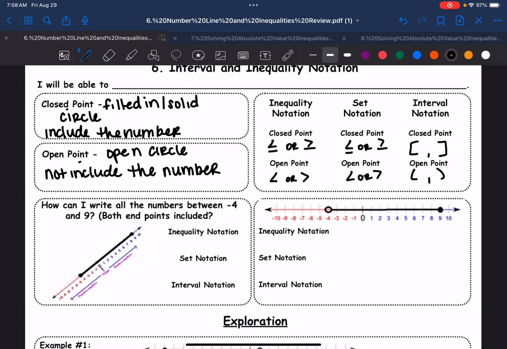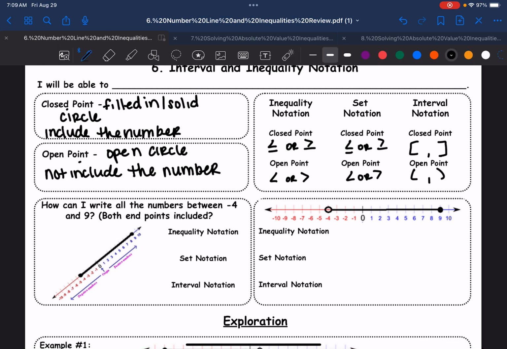So I'm going to do two examples just to kind of get your brains going on what this is talking about. And we're going to look at number lines. So lots of number line notations here. So here I have a number line. And on this number line, I have a -4 on this side and I have a 9 on this side. And notice that they are closed circles on both, which means those numbers are included. So we're including those endpoints. And notice that my shading is in between them. So that means all the numbers in between -4 and 9.